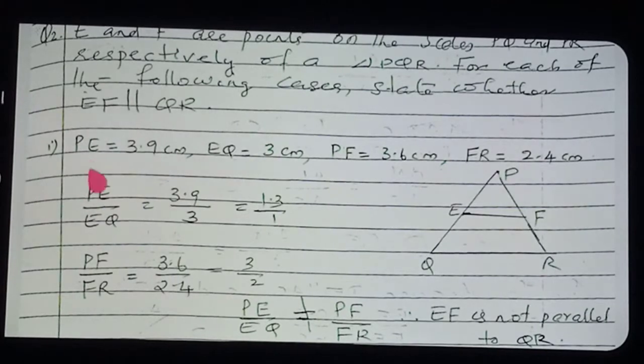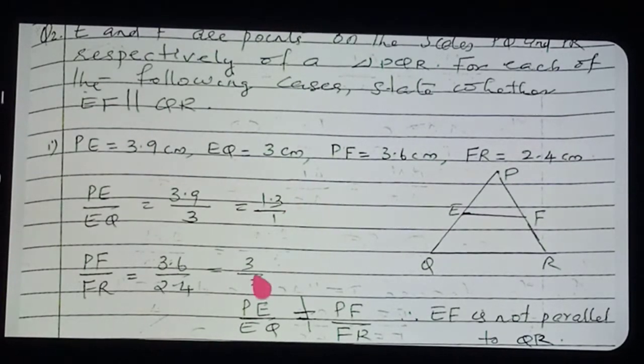So here listen, PE given, EQ given, PF given, FR given. You take the ratio. PE by EQ, what you got? 1.3 by 1. PF by FR, find out what you are getting: 3.6 by 2.4. That means you are getting 3 by 2. So PE by EQ you are getting 1.3 and PF by FR you are getting 3 by 2. 3 by 2 means 1.5.